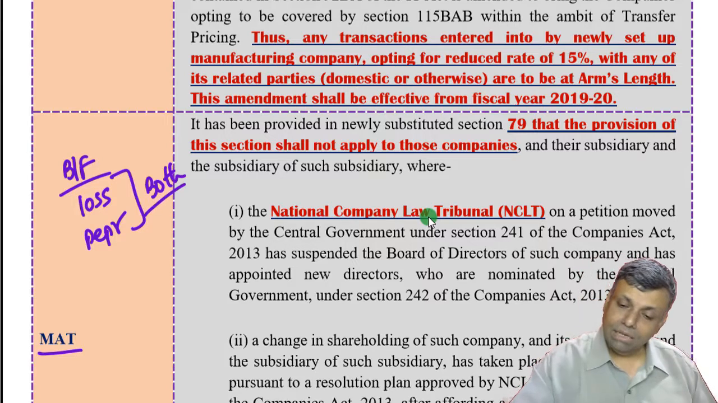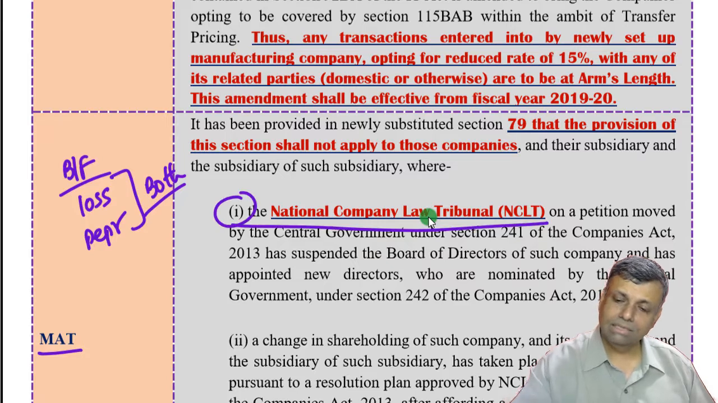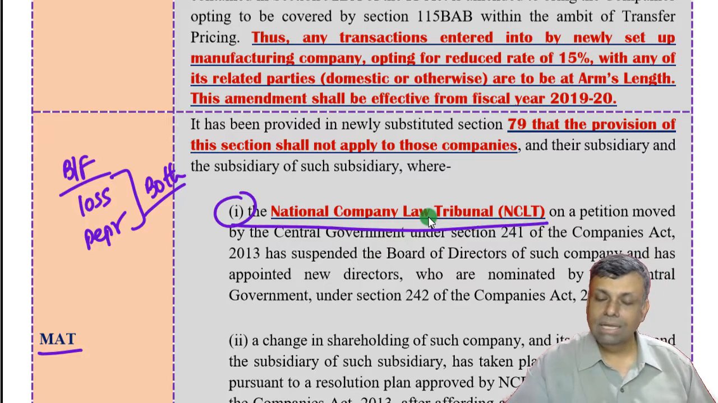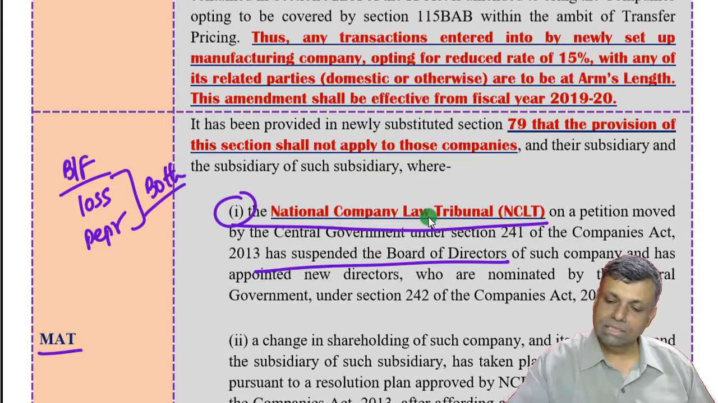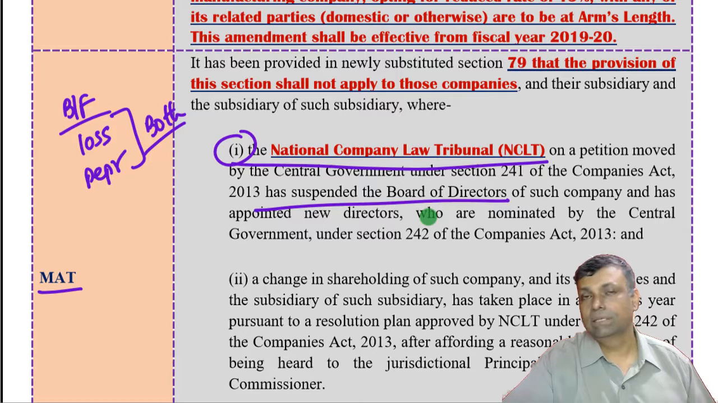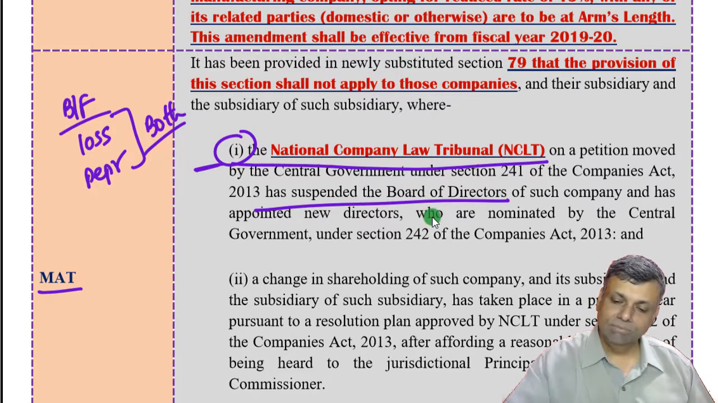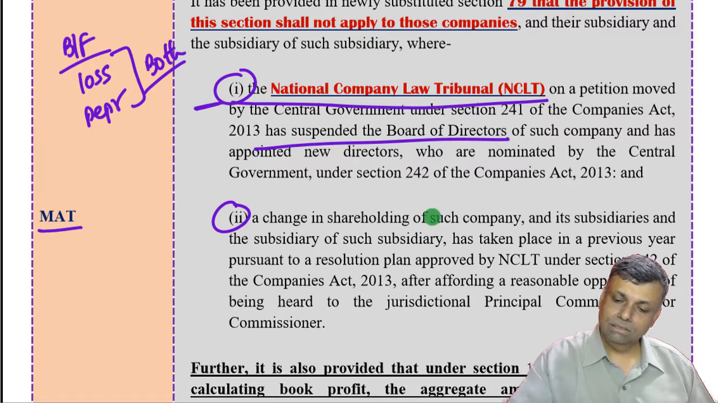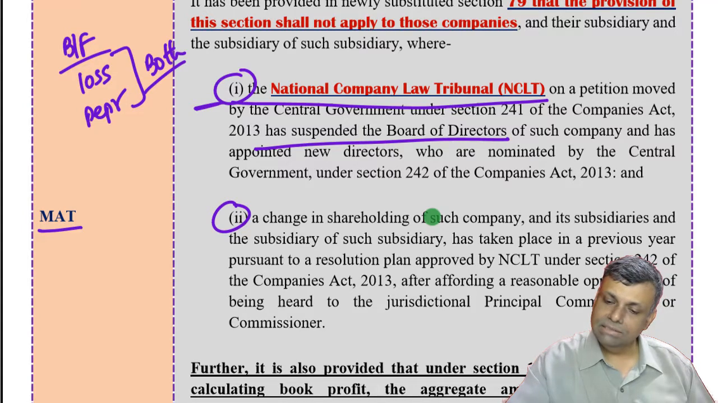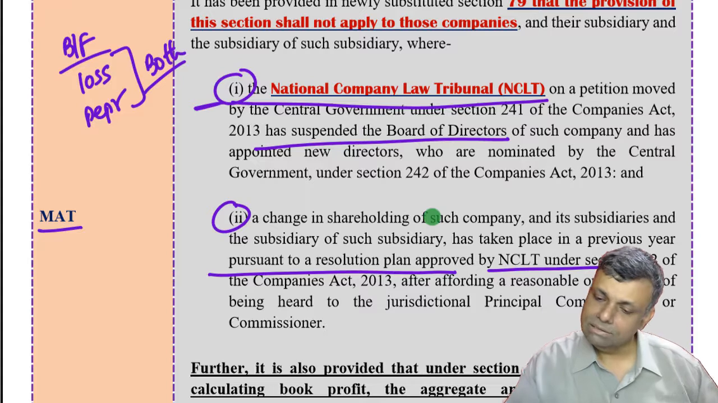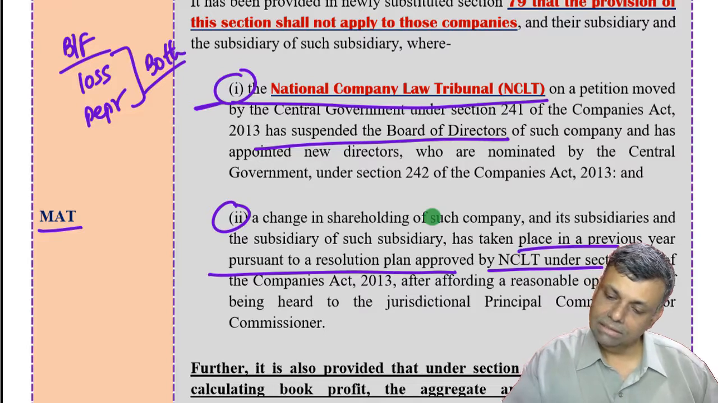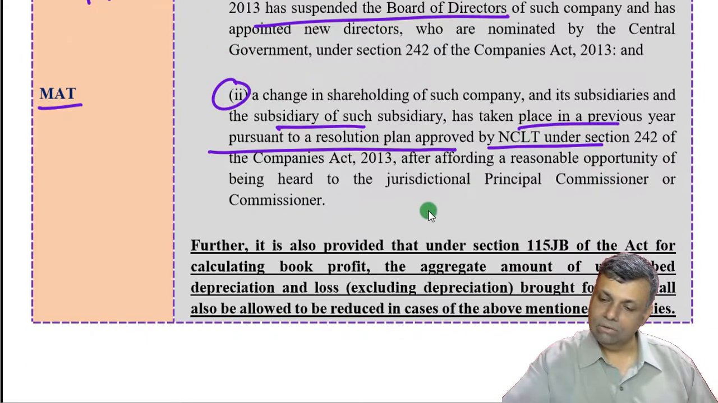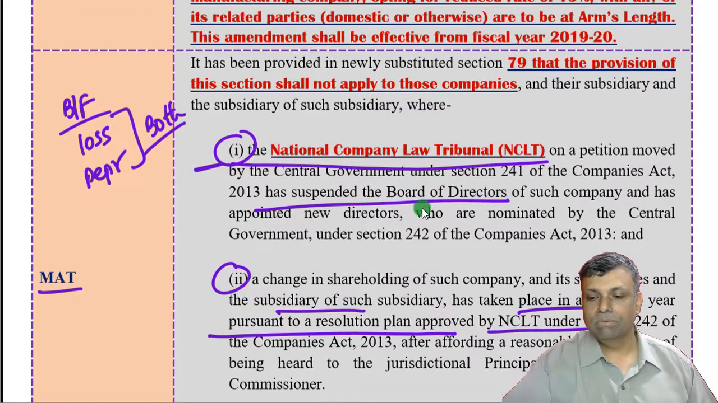Any companies which are covered by NCLT, that is one type, where the central government has moved the petition and the board of directors have been suspended and new directors have been nominated by the government. This is one situation, and the second situation is where the company's resolution plan has been approved by the National Company Law Tribunal in the previous year. So this is one of the types of companies which is covered by these particular provisions.